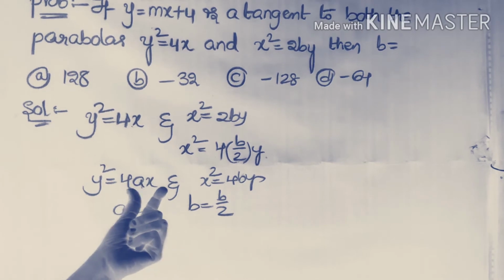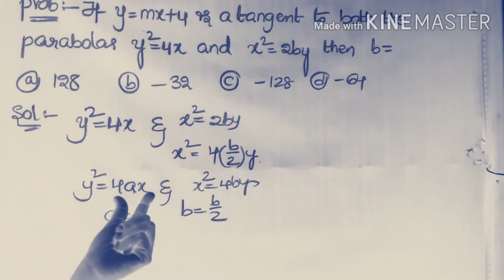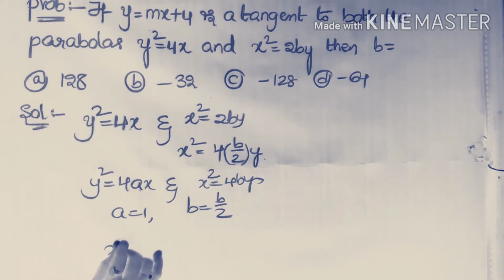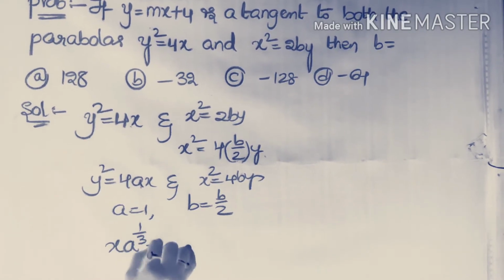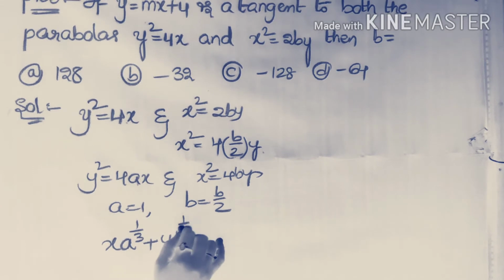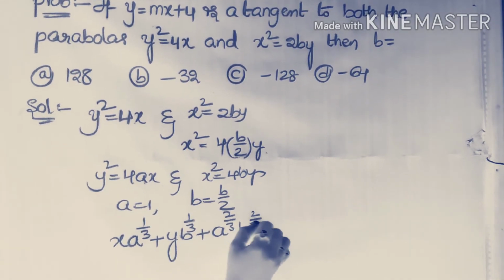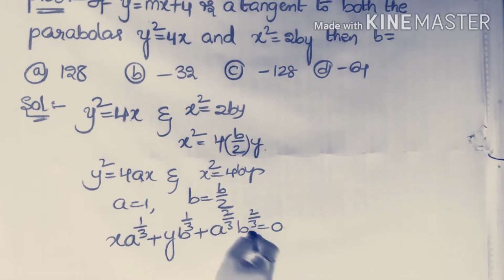Now already we have one formula that the common tangent to both of the parabolas y² = 4ax and x² = 4by is x·a^(1/3) + y·b^(1/3) + a^(2/3)·b^(2/3) = 0. This is the equation of the tangent.